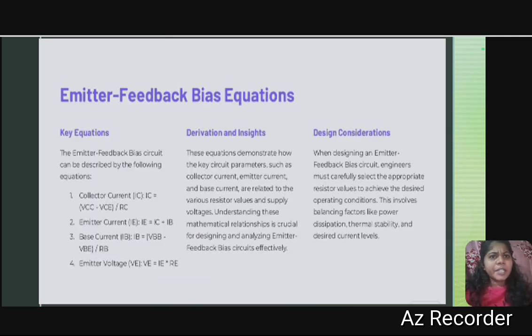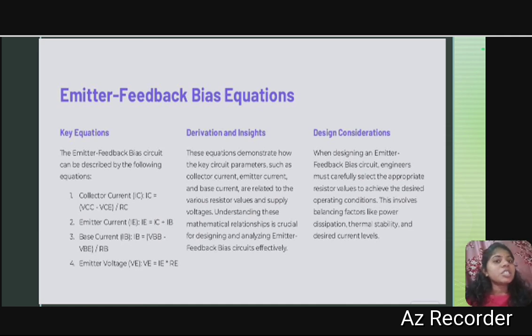Then the emitter feedback bias equations. In the emitter feedback bias equations, we can see the collector current IC equals VCC minus VCE divided by RC, where the emitter current IE equals IC plus IB, and base current IB equals VBB minus VBE divided by RB.